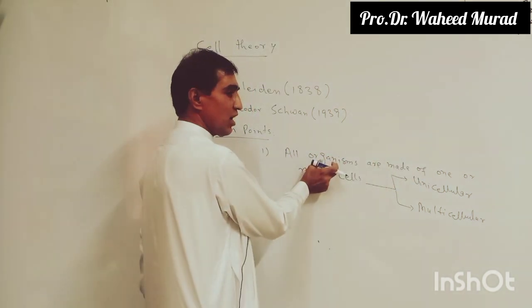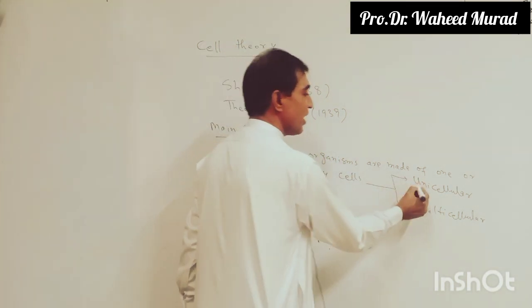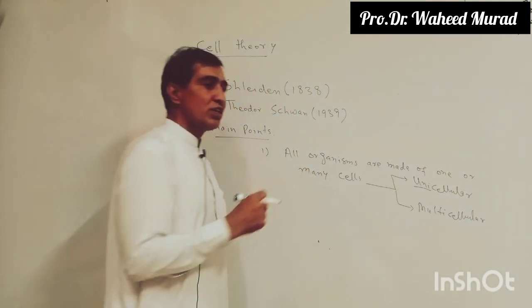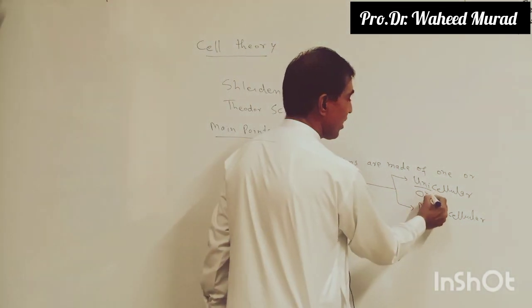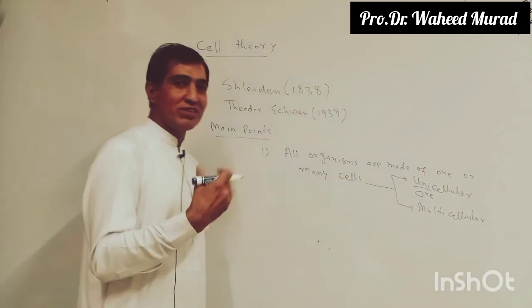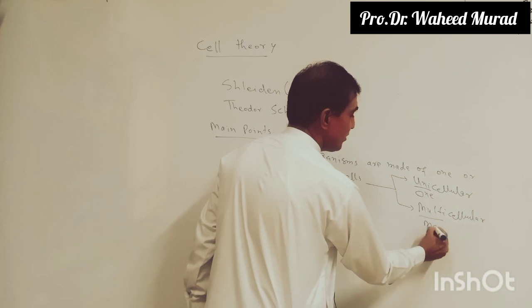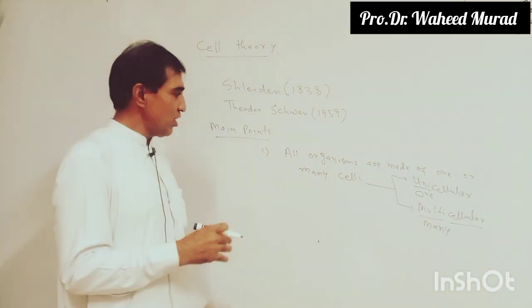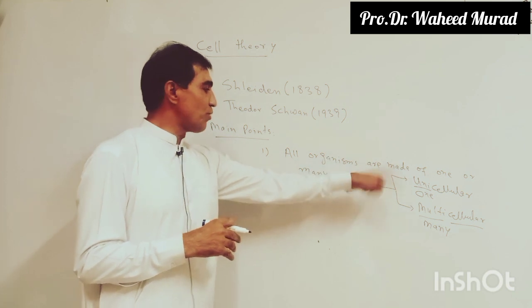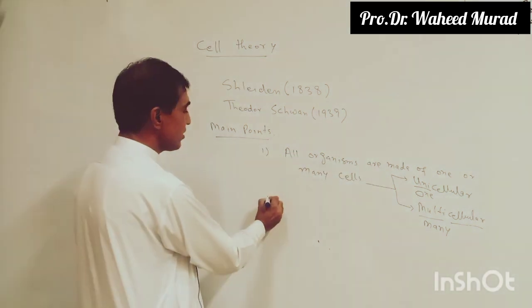If an organism has a single celled body, that is called unicellular. The term uni means one, one celled organism. And multi means many, a many celled body of an organism. So all organisms are composed of one or many cells. This is one point of the cell theory.